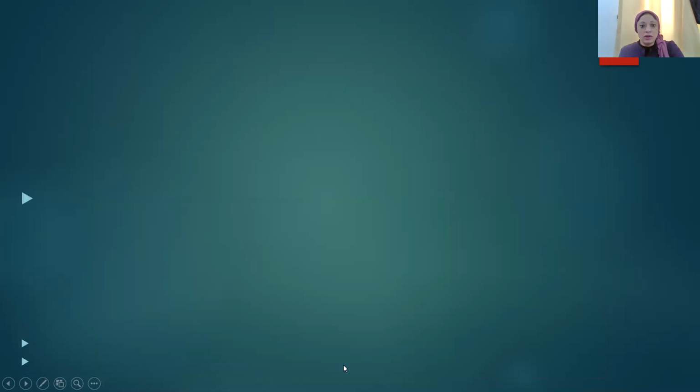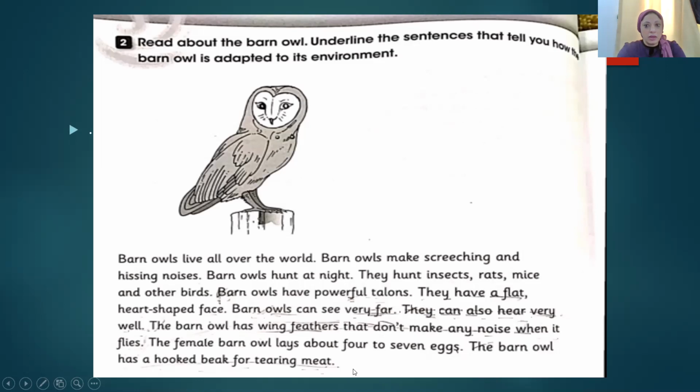Okay, what is the question here? Here they are asking you to underline the sentences that tell you that this owl is adapted to live in its place. Yes, they have powerful talons. This is one. They have a flat, heart-shaped face. They can see very far.